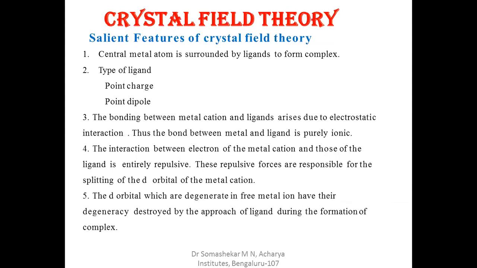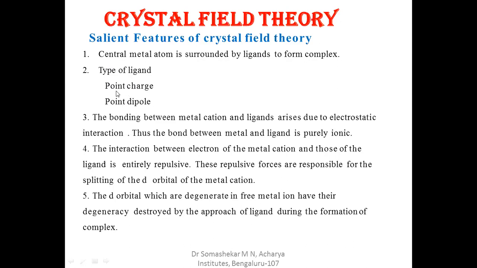Now, coming to our topic, that is crystal field theory. What are the salient features of crystal field theory? First, the central metal atom is surrounded by ligands to form a complex. Second, the type of ligand: point charges and point dipoles.